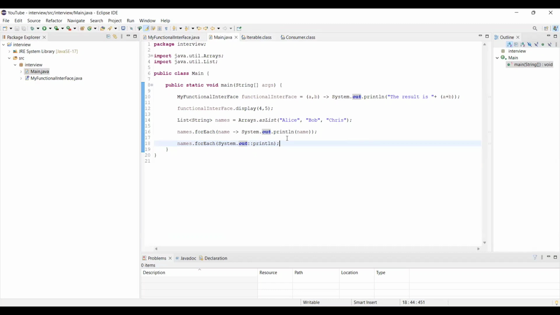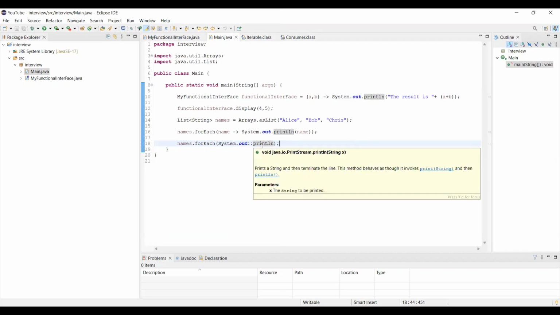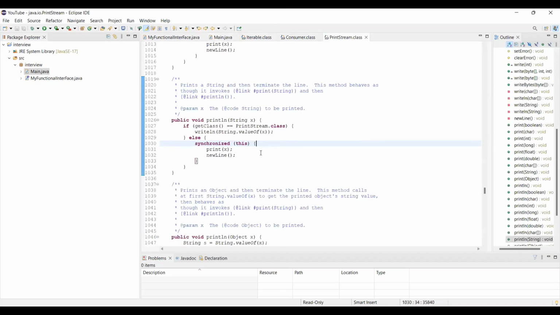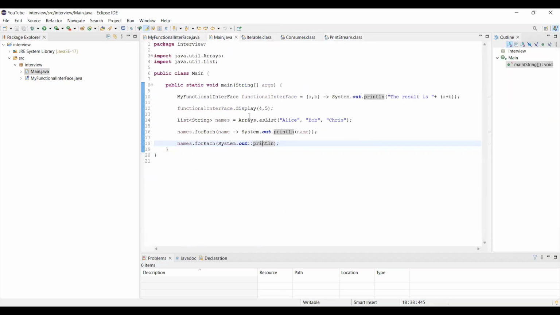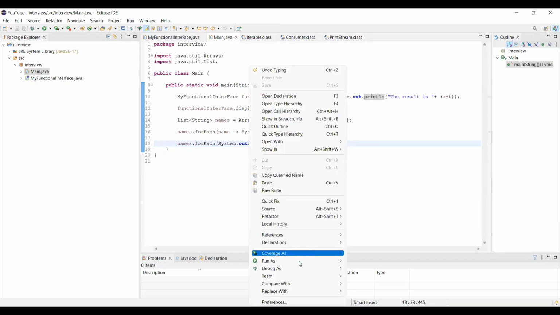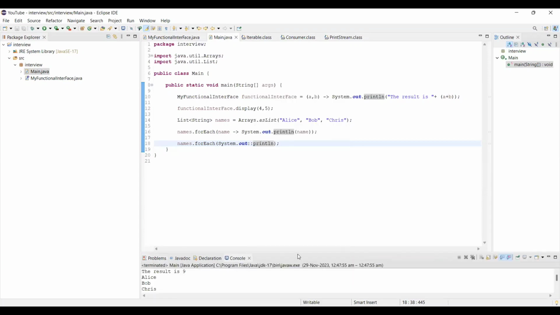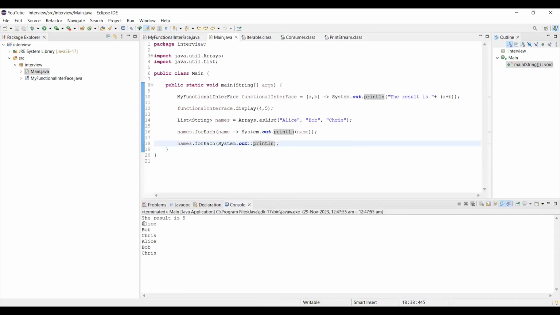If we are talking about the syntax for a method reference, you have to mention your class or instance. Here we have the System.out object, right? Then you use the method reference operator, and then you specify your method name, which here is println. Now if I execute it, both of these achieve the same outcome. Here you can see Alice, Bob, Chris and Alice, Bob, Chris, right? So let's hop on to our next question now.